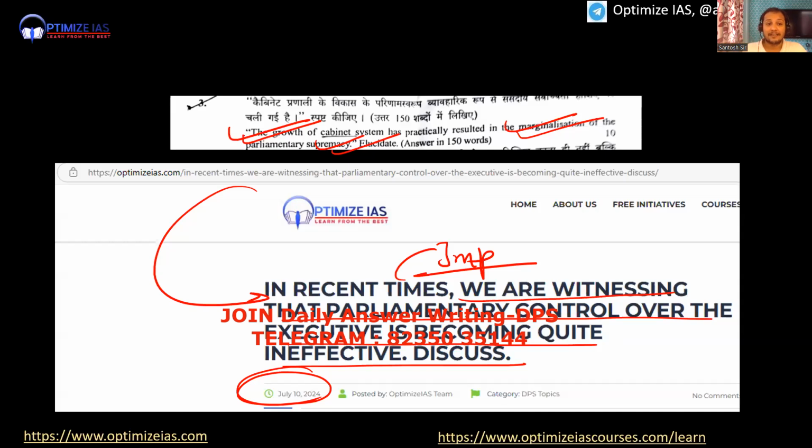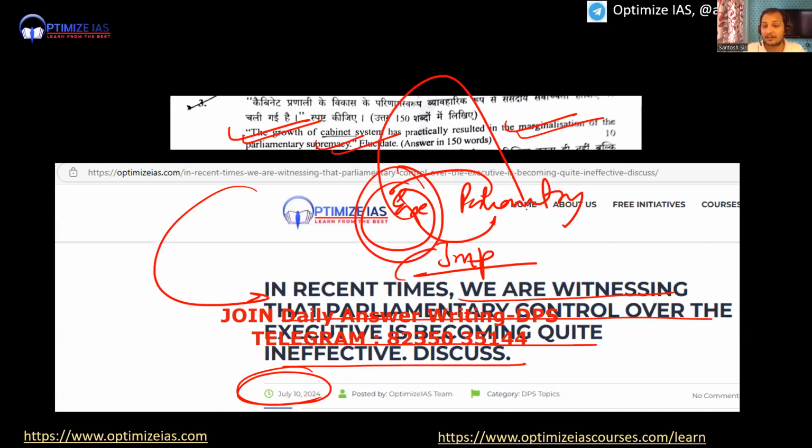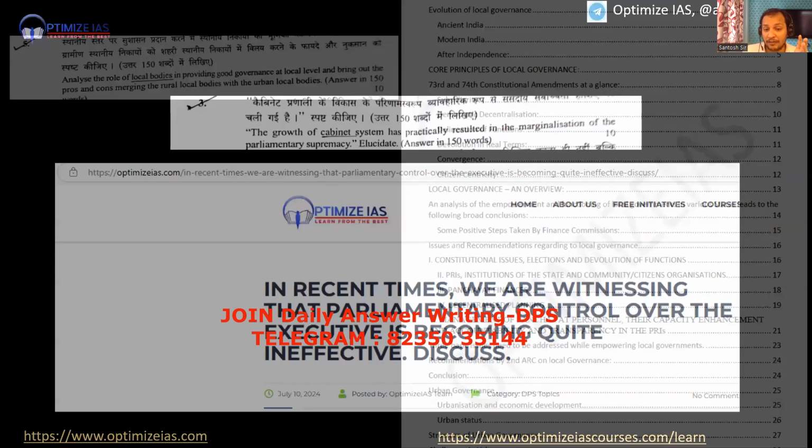See, generally, the cabinet is coming from Parliament. The executive comes from Parliament. Why? Because we have a parliamentary form of system. First, we elect Parliament, and from Parliament we get the executive, and the executive is responsible to Parliament. But it is happening just the opposite. The cabinet is becoming stronger than Parliament. Why? Because it is the cabinet which is deciding everything: which bill to bring, which bill not to bring. Everything is decided by the cabinet, so the cabinet is becoming very powerful.